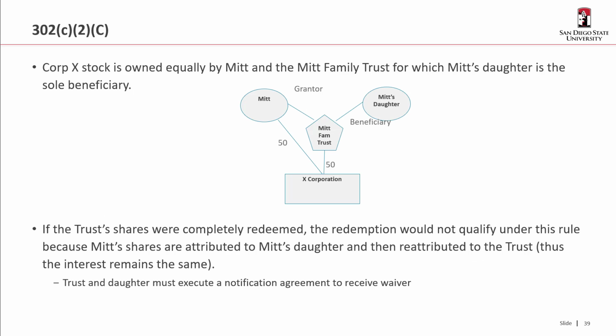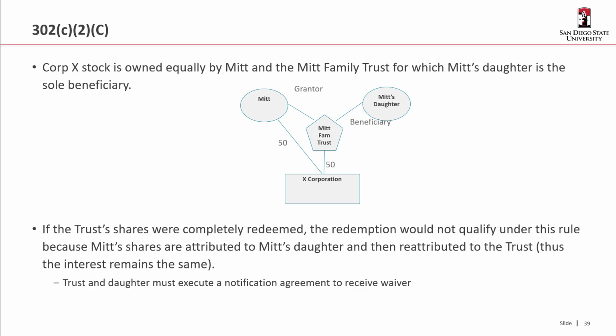If, for example, Corp X stock is owned equally by Mitt and the Mitt Family Trust, and as it turns out, Mitt's daughter is the sole beneficiary of the family trust, and the trust shares were completely redeemed, the redemption would not qualify under this rule because Mitt's shares are attributed to Mitt's daughter and then reattributed to the trust.